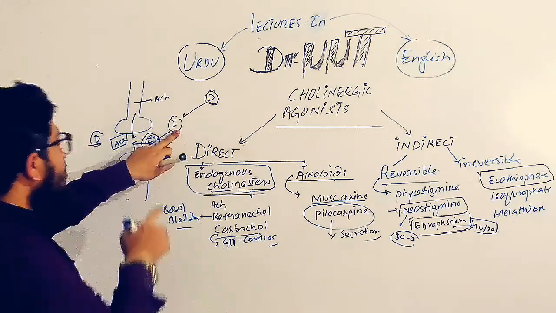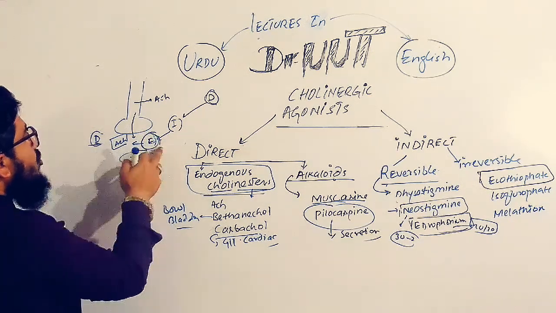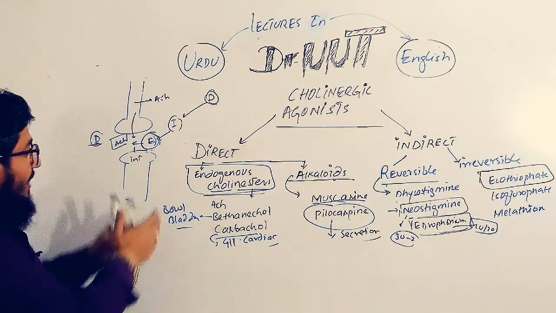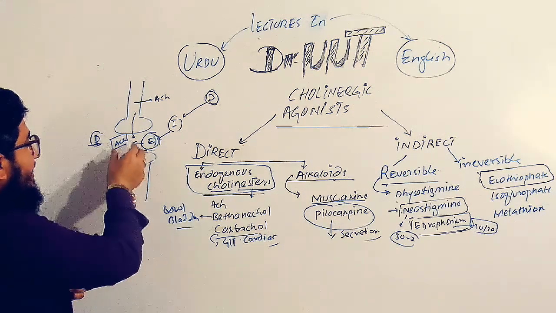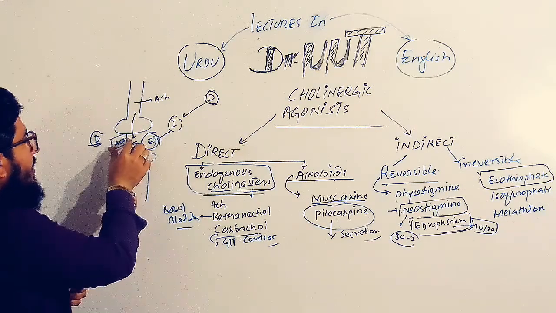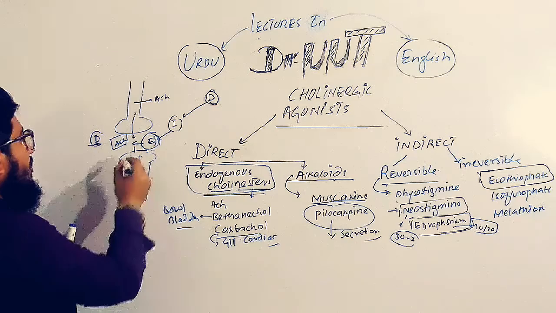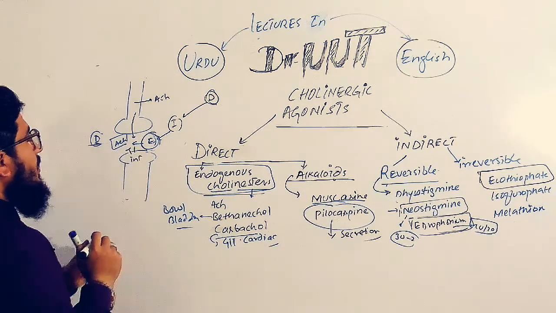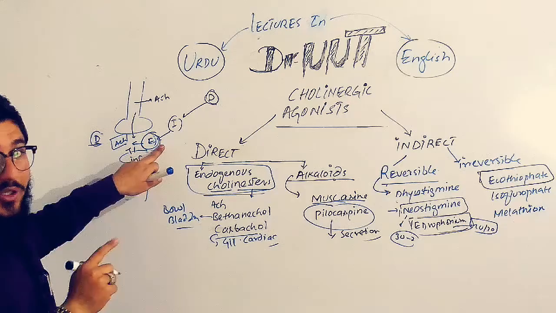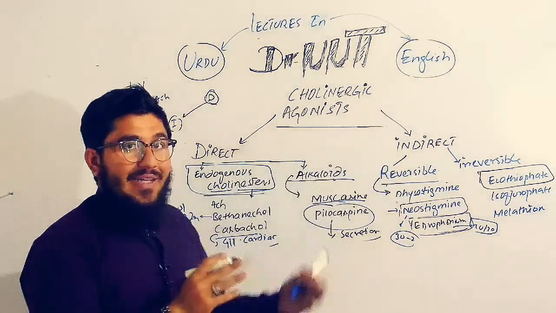When these drugs bind to this enzyme, the enzyme is no more available to break the acetylcholine. So they are increasing the amount of acetylcholine in the synapse. Then acetylcholine will show its action on the receptor available on the postsynaptic neuron. So like that, they are mimicking, they are doing the mimicry of acetylcholine. So they are given the name indirect.